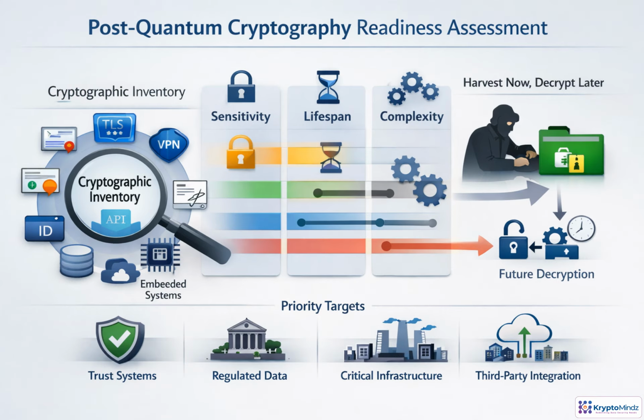Post-quantum readiness starts with discovery, not replacement. Build a cryptographic inventory across certificates, TLS, VPNs, code signing, identity, databases, APIs, and embedded systems. Then classify each dependency by data sensitivity, expected lifespan, exposure, and migration complexity. The key risk is harvest now, decrypt later, where encrypted data stolen today becomes readable in the future. Prioritize trust anchors: identity, regulated data, critical infrastructure, and external integrations, because failures there can cascade across the enterprise.